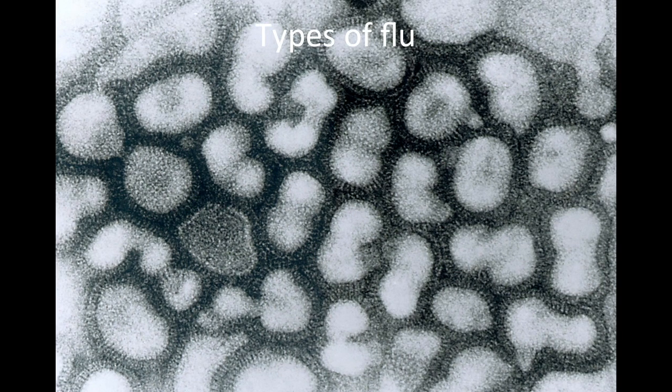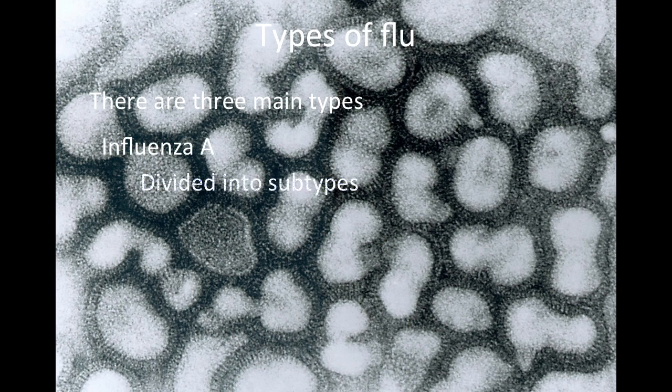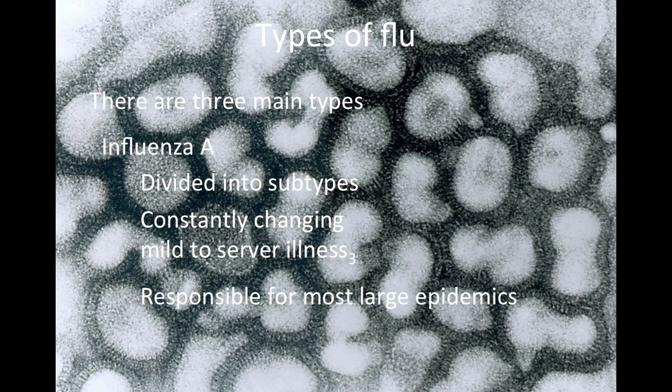Types of the flu. There are three main types. Influenza A is divided into subtypes. The subtypes are named H1 through 18 and N1 through 11. Influenza A is constantly changing. It causes mild to severe illness and is responsible for most large epidemics.